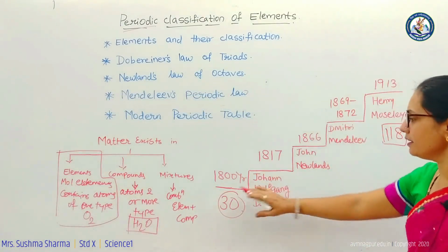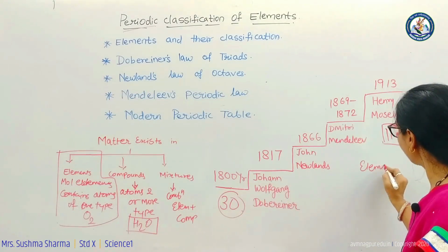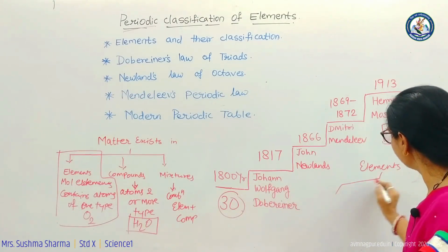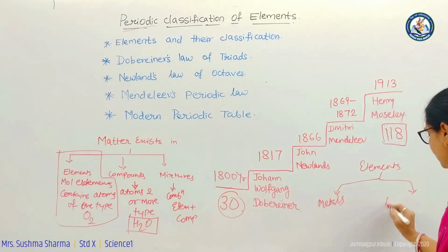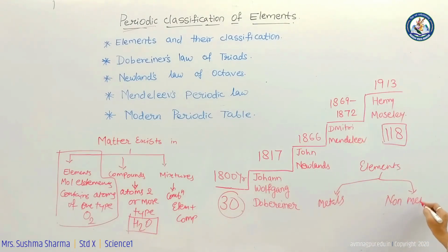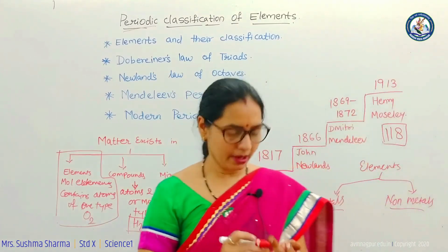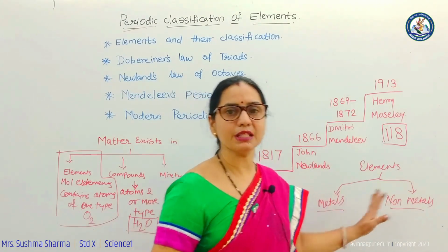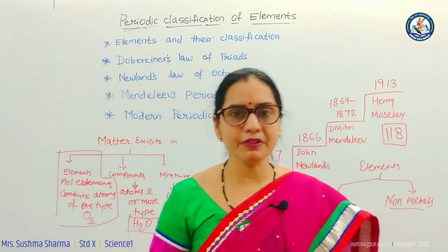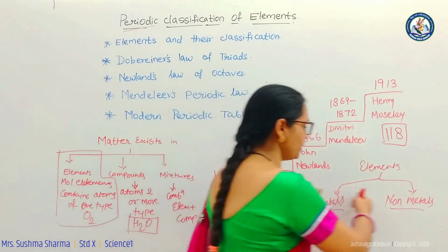Initially 1800 years back there were 30 elements known, and these elements were broadly classified under 2 groups, known as metals and non-metals. This classification was based on their chemical and physical properties. But there were certain elements which possessed properties of both metals and non-metals.